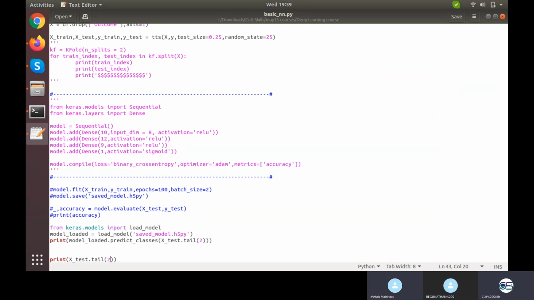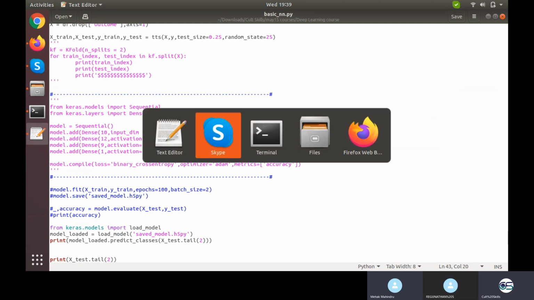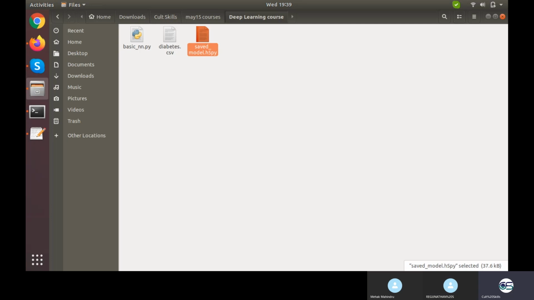So I have to send that save dot h5py file. Yeah, you need to send this particular file you have created, the .h5py file.